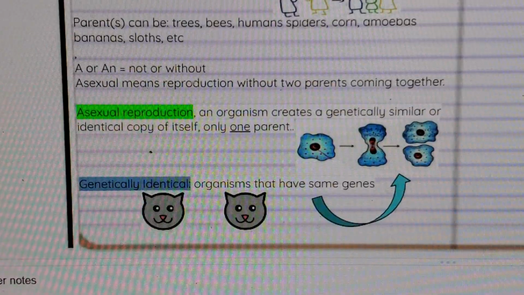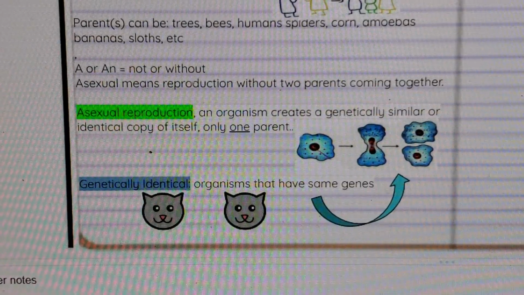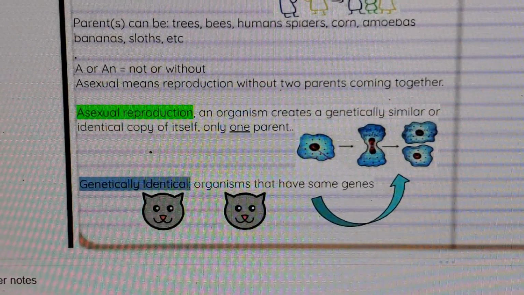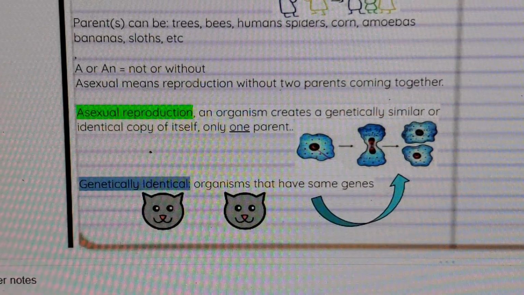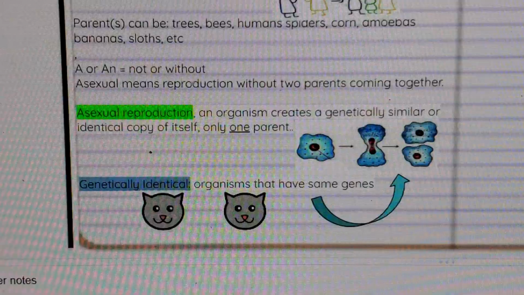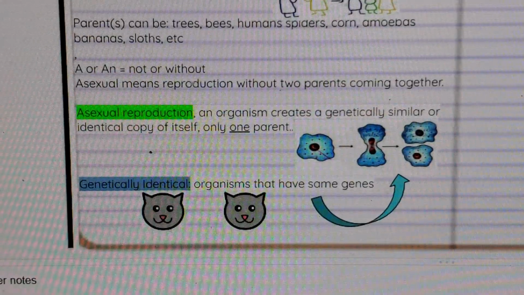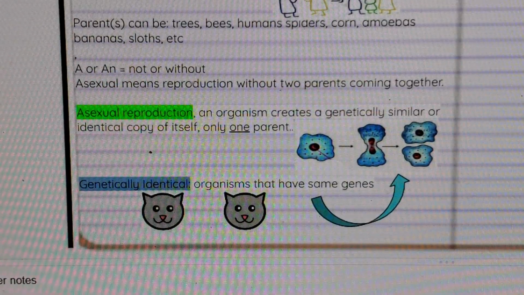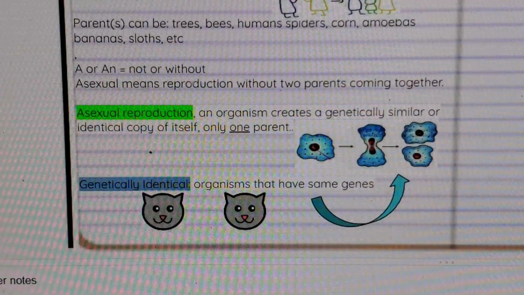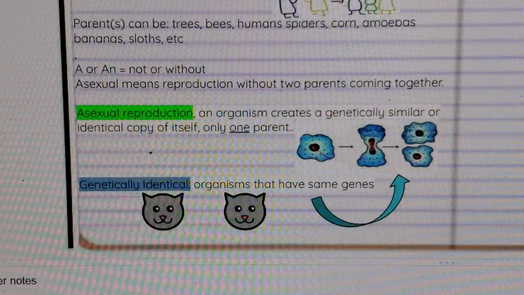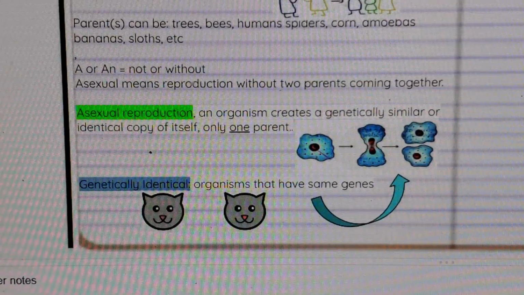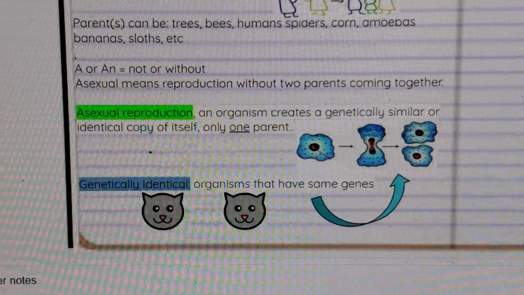Kids that are identical twins. And at first I think, oh my God, I can't tell them apart. And then after a couple of weeks, I can tell them apart. Because even though their genes are exactly the same, sometimes they don't end up looking exactly the same. And sometimes it's a scar or something, or one is chubbier, or the other one is skinnier, or the eyes look just a little different.